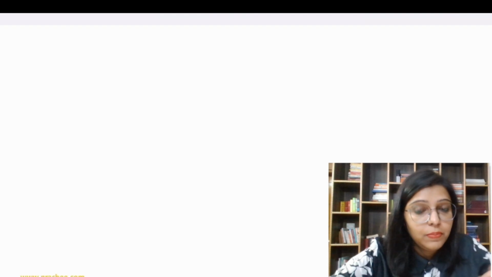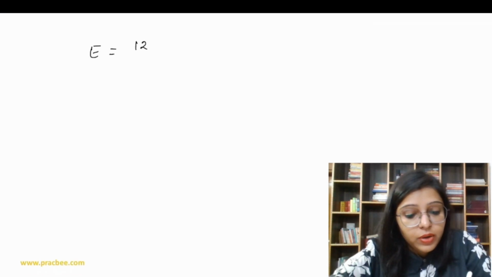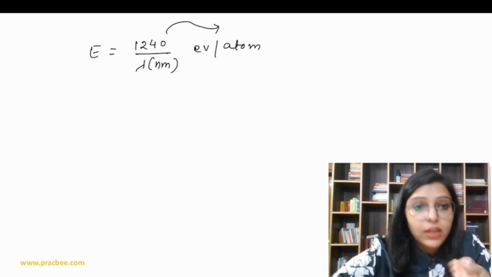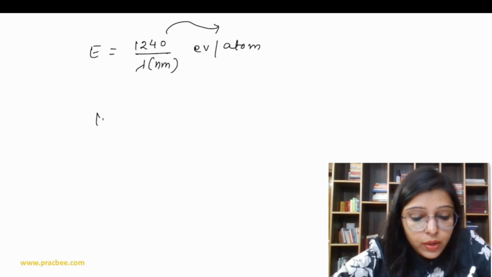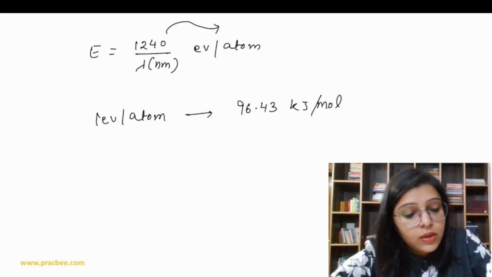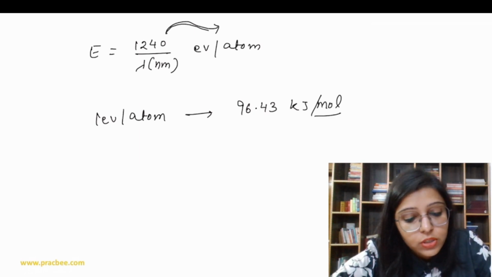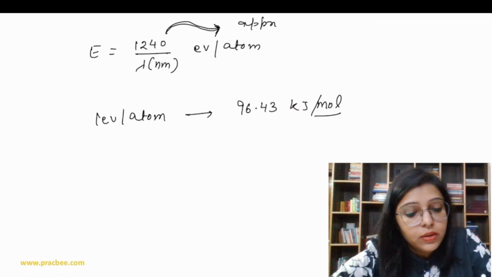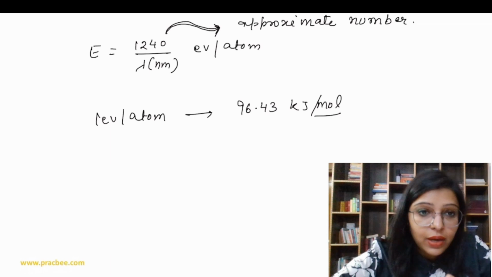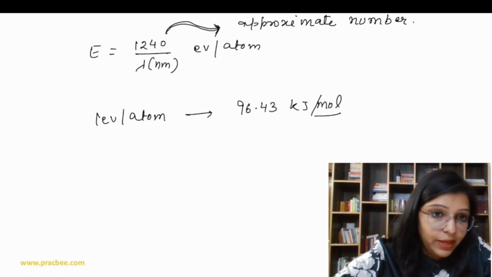Now the question is, ma'am, can we use this also: 1240 upon lambda in nanometer? So basically we can use this 1240 formula, and then convert 1 electron volt per atom into kilojoule per mole. Yes, you can definitely do this. But the point is that this 1240 is the approximate number, it's not the exact number. So if you solve via this formula, you get the approximate answer.